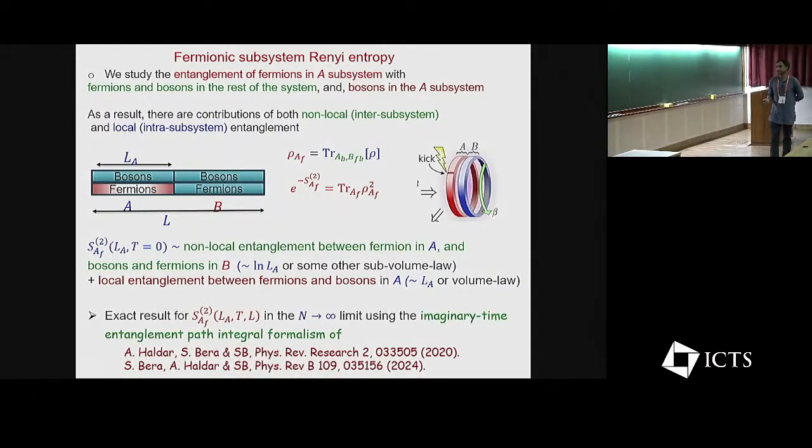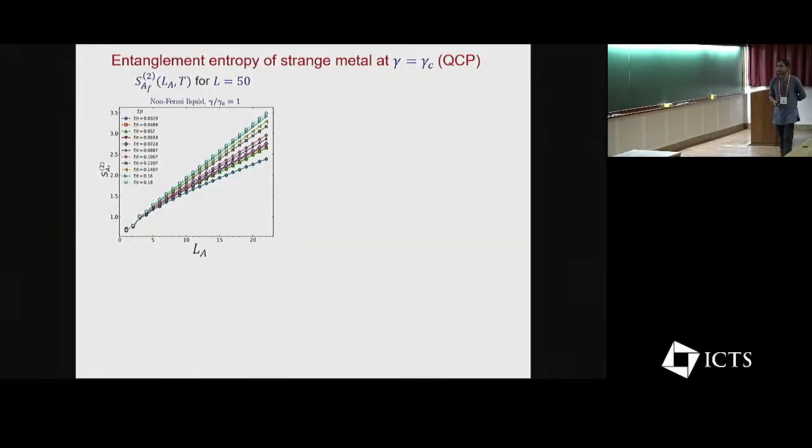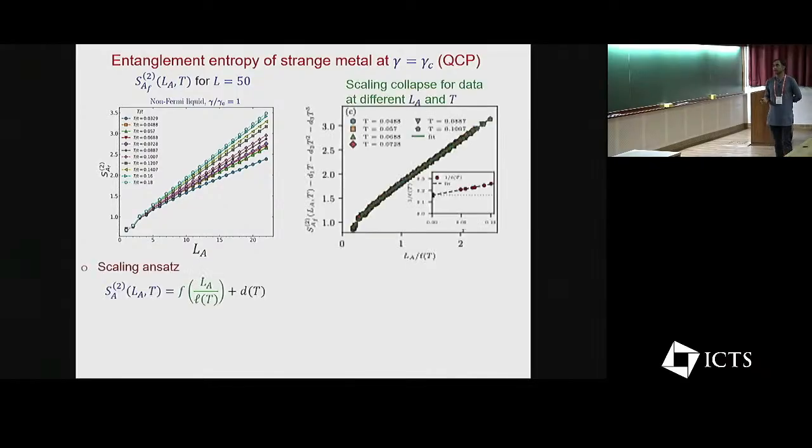We use a method that we have been developing over the years to calculate entanglement entropy of strongly interacting systems using the imaginary time path integral, and this is the result. What is plotted here is the entanglement entropy as a function of subsystem size for a 1D system at different temperatures. As you can see, as temperature increases, it crosses over to a thermal entropy. What is amazing is that all the curves at different temperatures and subsystem sizes you can collapse into a single curve using a universal scaling ansatz, where again there is a length scale that appears.